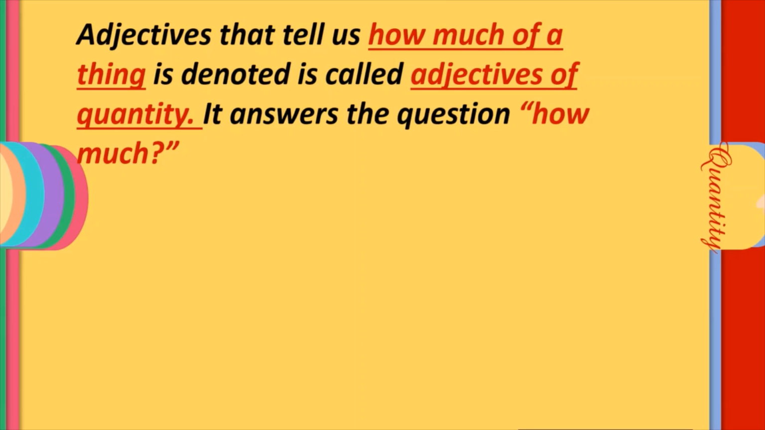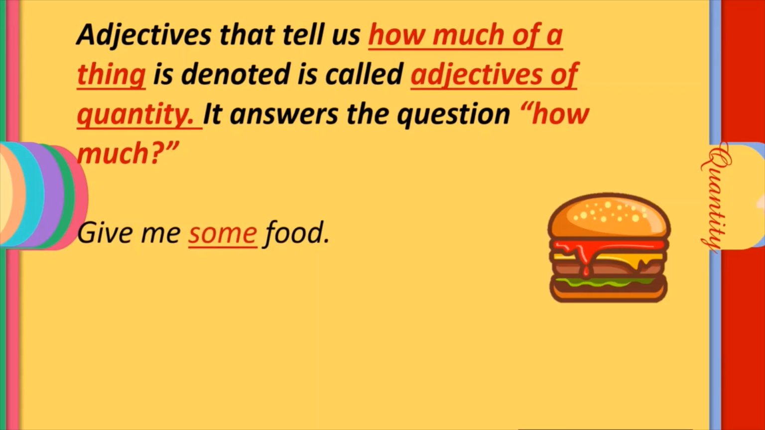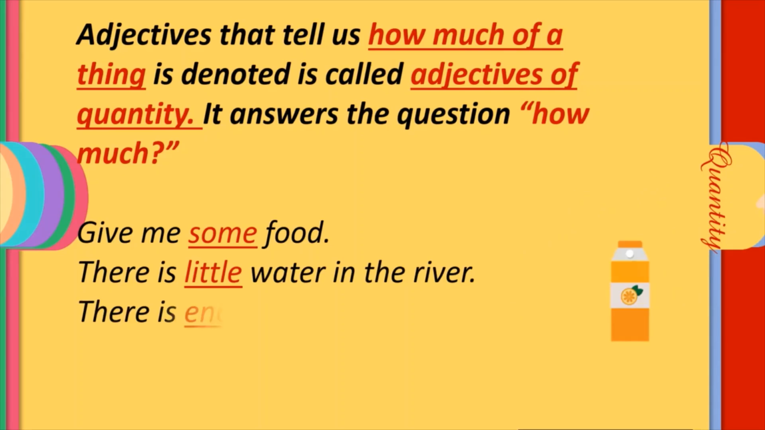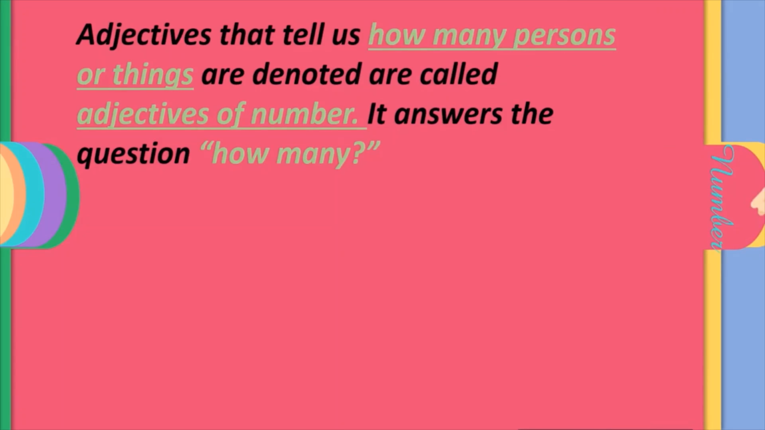It answers the question, how much? Let us see through the example. Give me some food. How much food? Some food. There is little water in the river. How much water? Little. There is enough juice in the bottle. How much juice? Enough juice. Here, we should note that the noun that is being defined, that is food, water, juice, here in these sentences are all uncountable nouns.